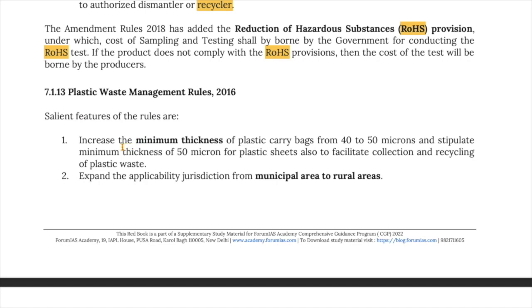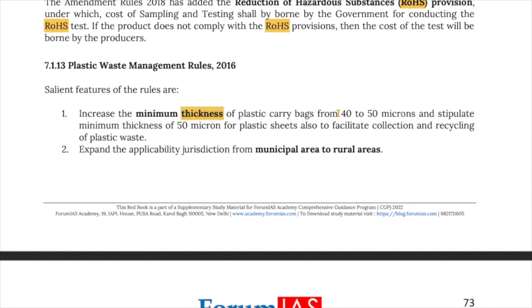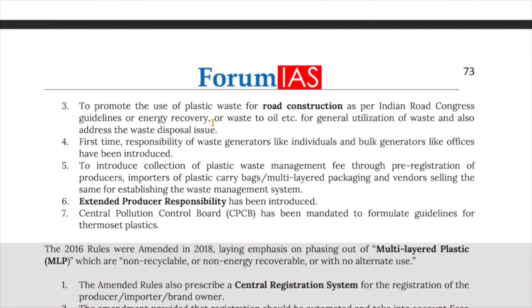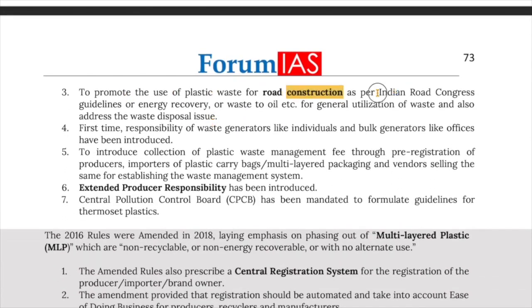Some of the salient features of the rules are: increase the minimum thickness of plastic bags from 40 microns to 50 microns and stipulate a minimum thickness of 50 microns for plastic sheets, also to facilitate collection and recycling of plastic waste. Now, it also wants to expand the applicability of jurisdiction from municipal areas to rural areas. It wants to promote the use of plastic waste for road construction as per the Indian Road Congress guidelines, or energy recovery or waste to oil, etc., for general utilization of waste and also to address the waste disposal issue.